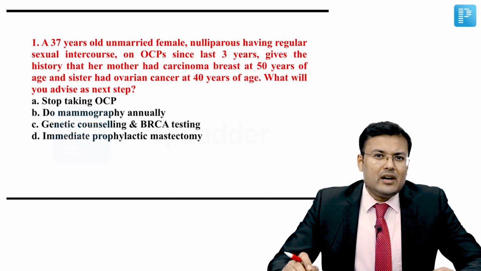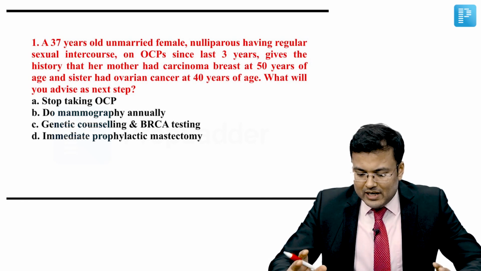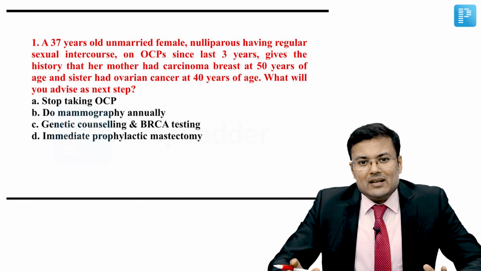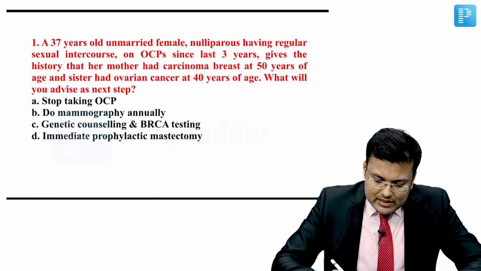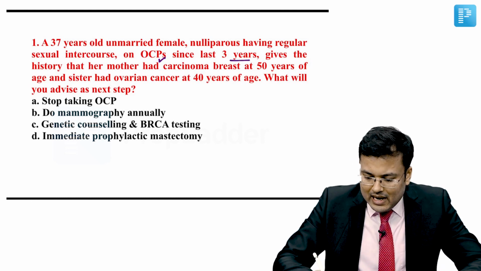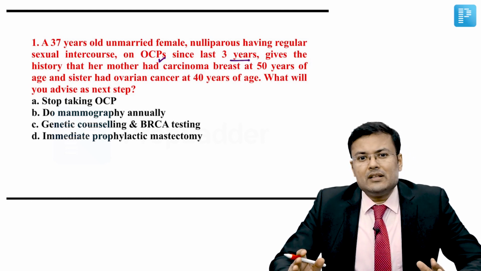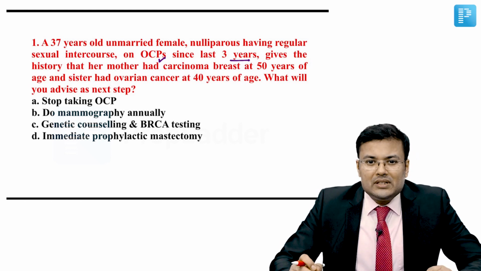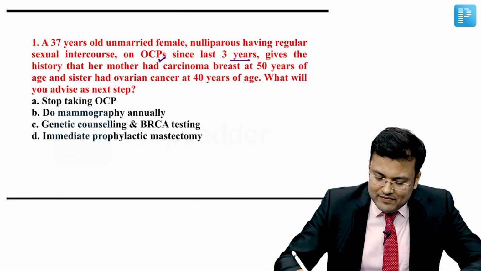Question number 1. A 37 years old unmarried female nulliparous having regular sexual intercourse on OCPs since last 3 years gives the history that her mother had carcinoma breast at 50 years of age.